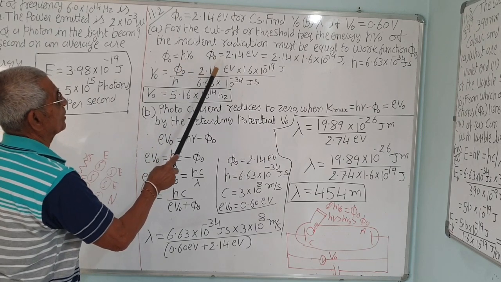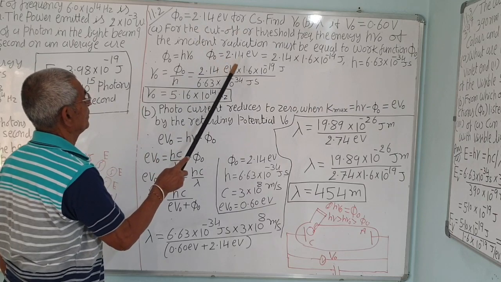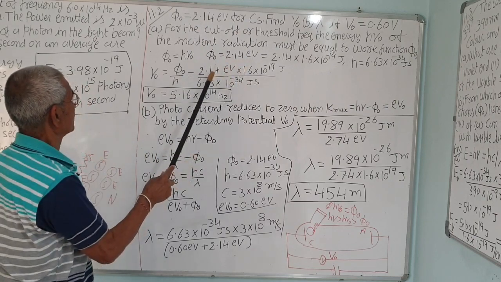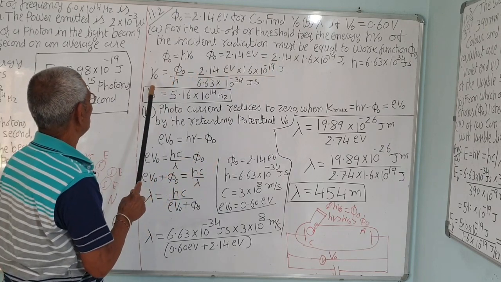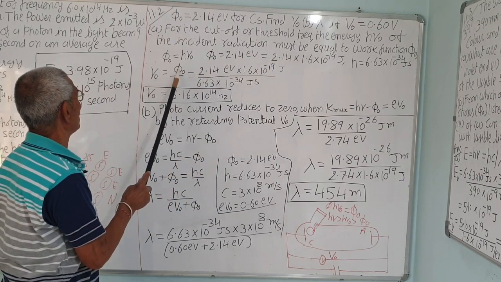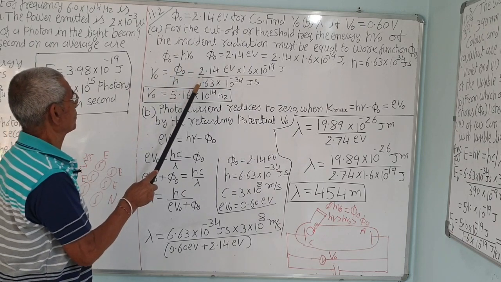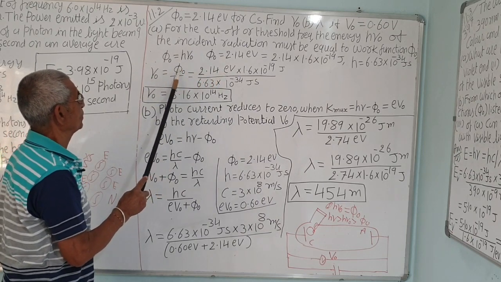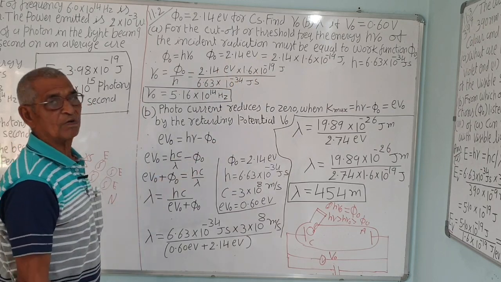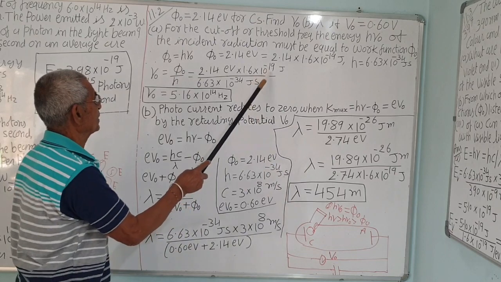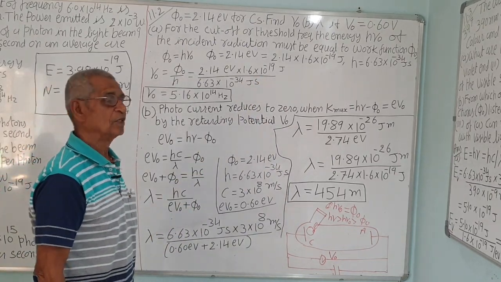So phi 0 is given, the work function of the matter is 2.14 electron volt. You can see it is for cesium. You have seen the table. So nu 0, the threshold frequency, is equal to phi 0 upon h, the Planck constant. This is the work function given, convert into joules: 1 electron volt is equal to 1.6 into 10 raised to minus 19 joules.